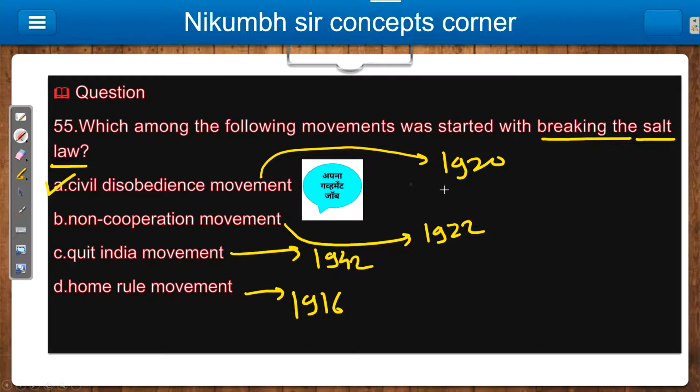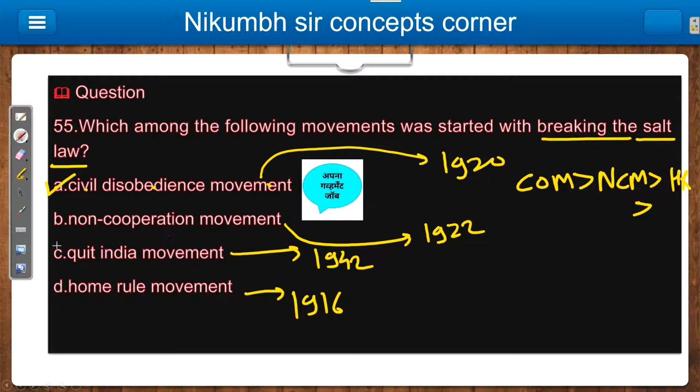So here you should remember in sequence. Sometimes they ask you like civil disobedience movement first, then your non-cooperation movement. Like this they also ask questions. So you should know the sequence of movements or events. Then your home rule movement, and then in the last your Quit India movement.